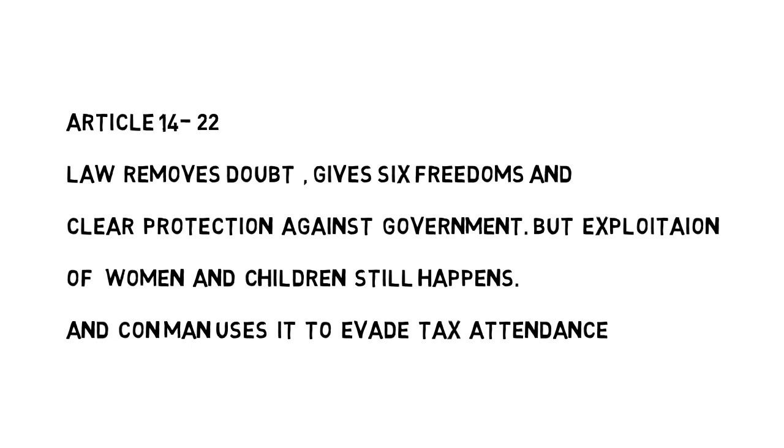Then I have added the sentence, but exploitation of women and children still happens, and this is for article 23 and 24. So here we have got from article 14 to article 24: law removes doubt, gives 6 freedoms and clear protection against government, but exploitation of women and children still happens. This sentence is making some sense when you try to remember something. If something makes sense, you will remember it easily.